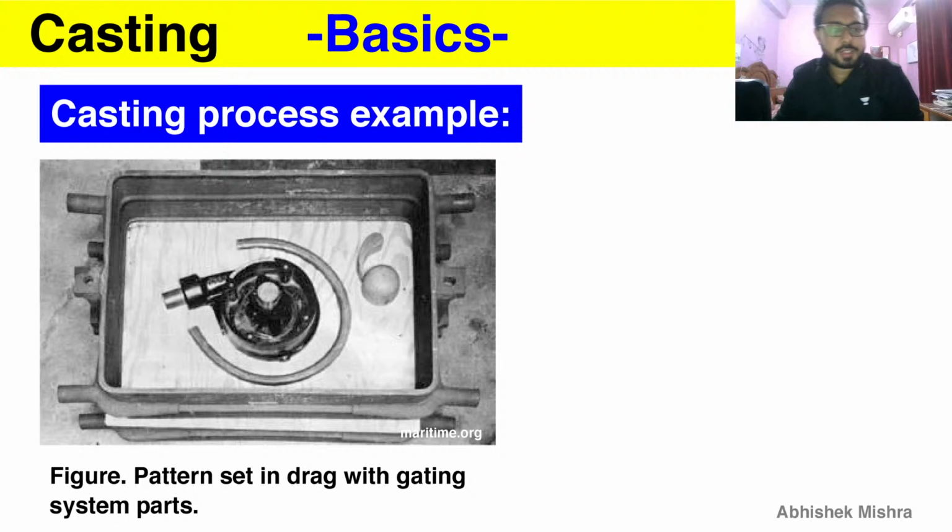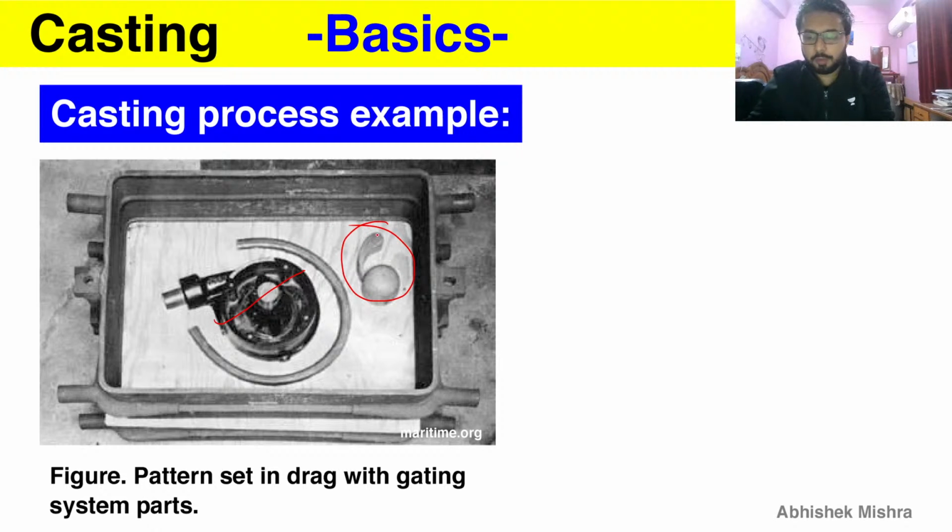First of all, this is the first step in our casting process. Pattern is set in drag with gating system. Can you see here the drag, which is obviously the bottom part of your mold box, and inside this drag you have put the pattern along with the gating system, which you can see here. This is your gating system, this is your pattern.